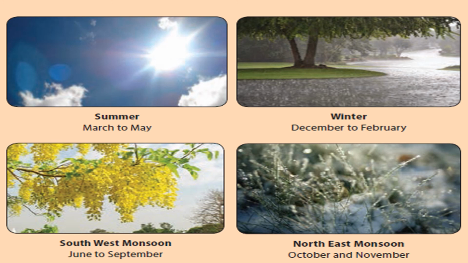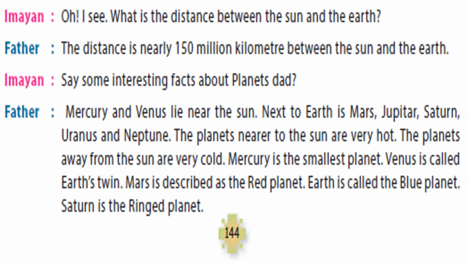Next we will see. See here. Oh, I see. What is the distance between the sun and the earth? The father is replying, the distance is nearly 150 million kilometers between the sun and the earth. Say some interesting facts about planets, Dad.